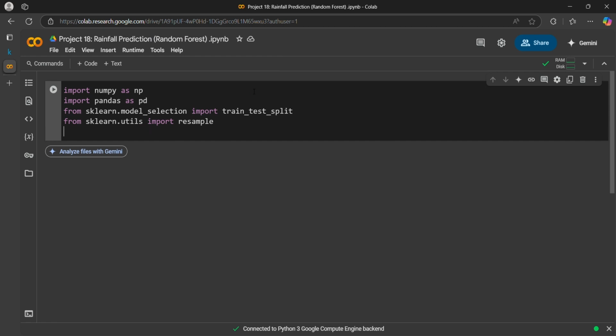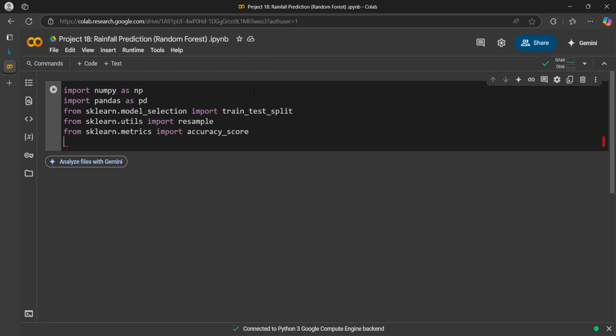then we will import accuracy score from sklearn dot metrics, import accuracy score, then we will import random forest classifier.